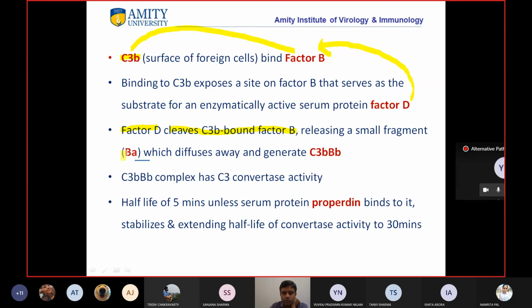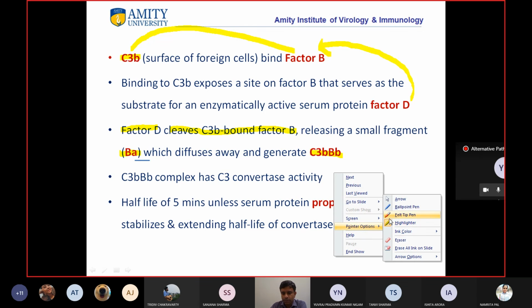It's the same thing which we have seen. Ba is the smaller component which diffuses away, and generates C3b and the bigger fragment Bb. Okay, clear?